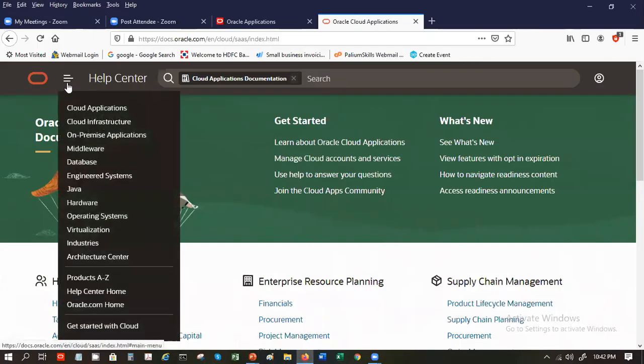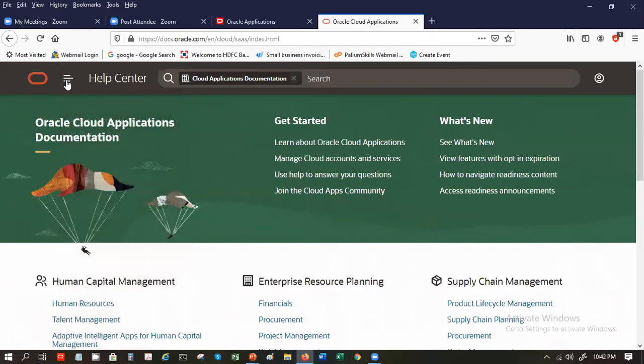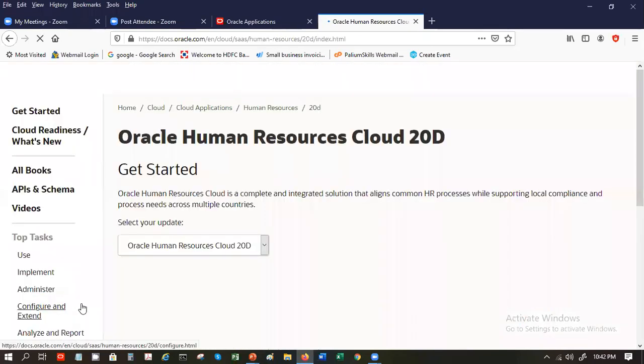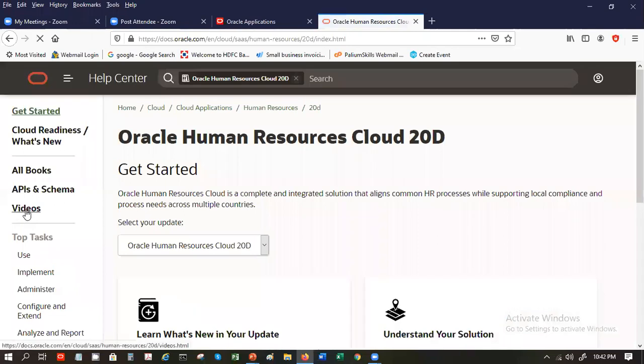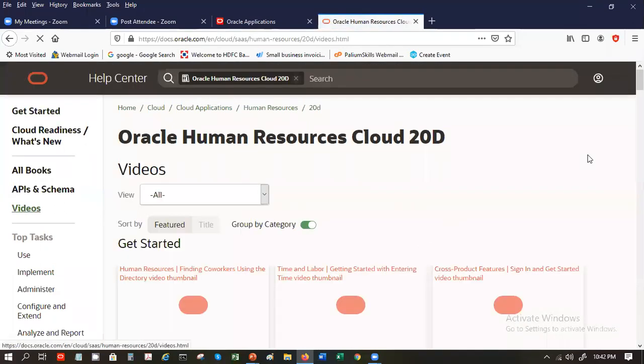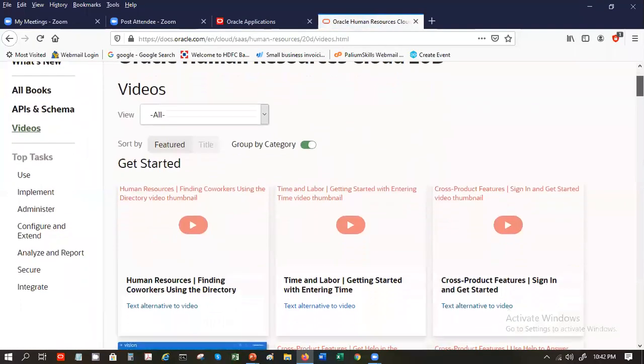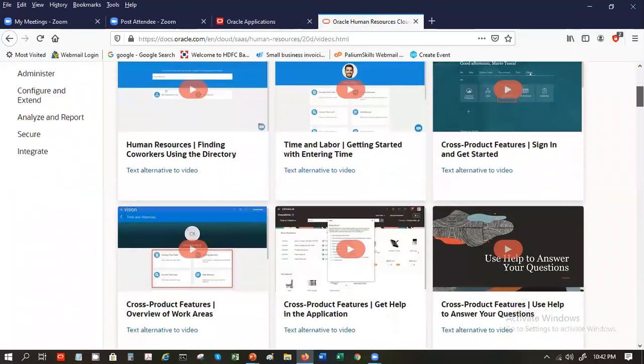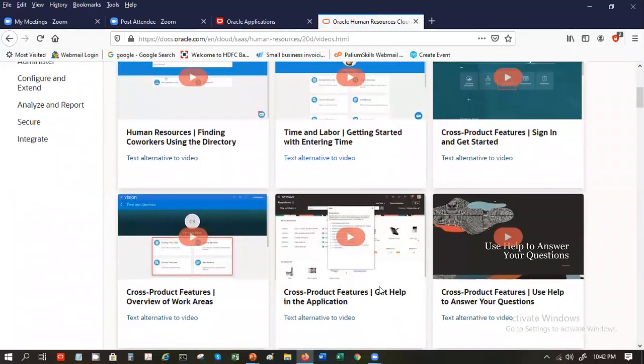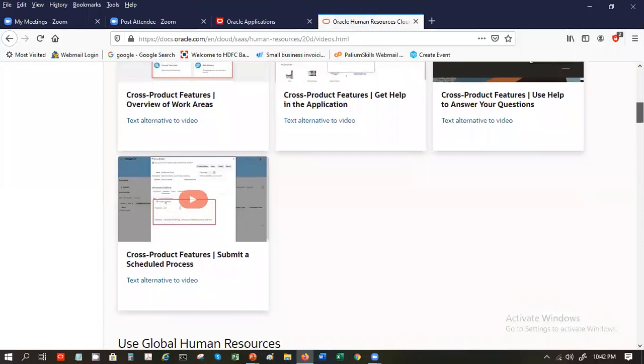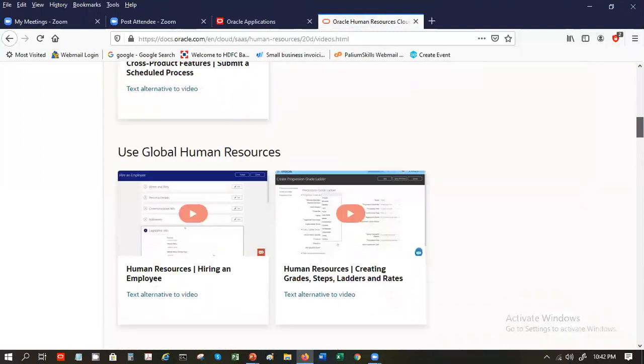Now the good thing about here, like I was telling you, when you click on this HR, on the left hand side you will find a videos link. There are some very good short videos which talk about specific things in the application. Sign in, cross product, getting help, work areas. Just review those, it might give you some ideas.